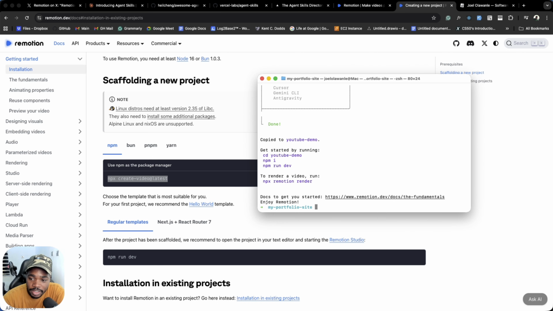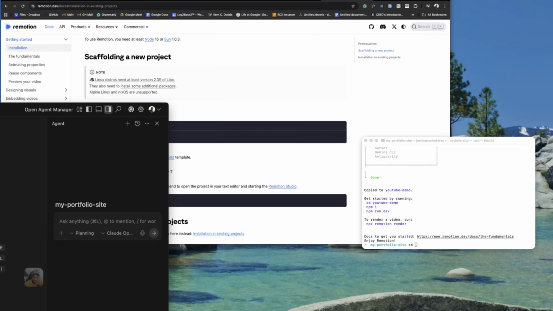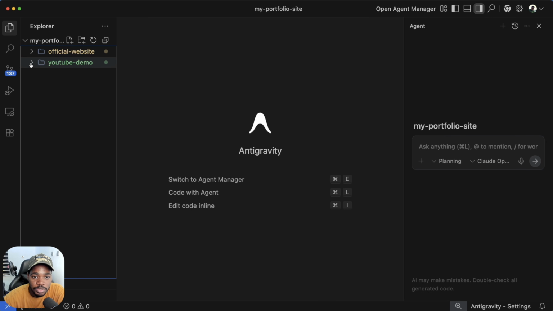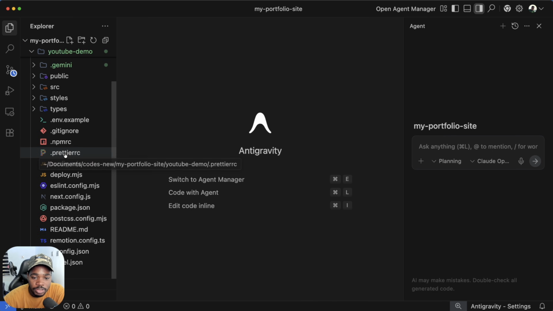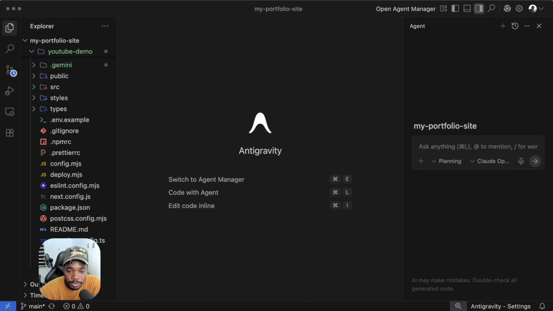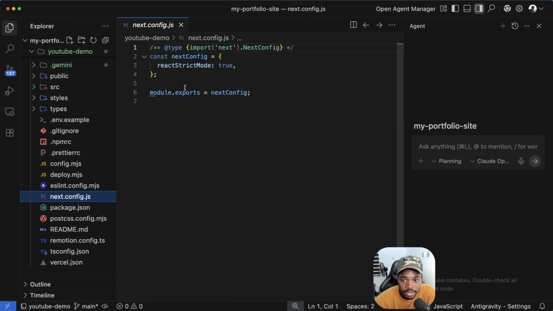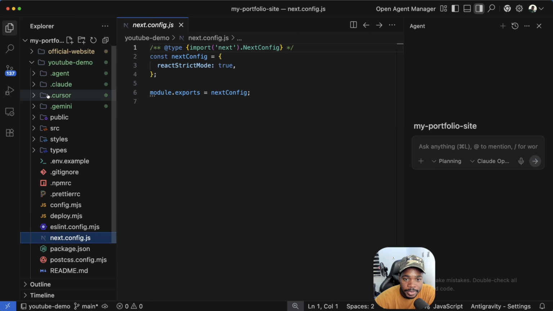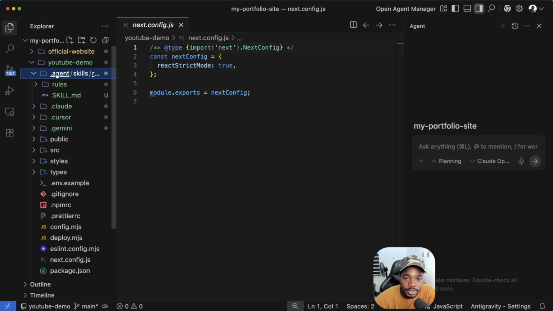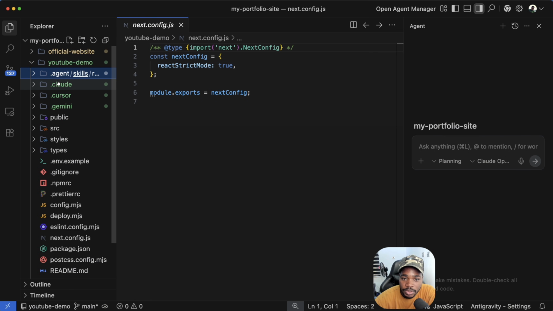Now it has set up the project, so I'm just gonna CD, or better still, I just go to my IDE and you can see YouTube demo here. If you look at this very well, you'll notice that this is just a Next.js project with various other things embedded. And if you see here, we have the .agent, which has the skills and everything.